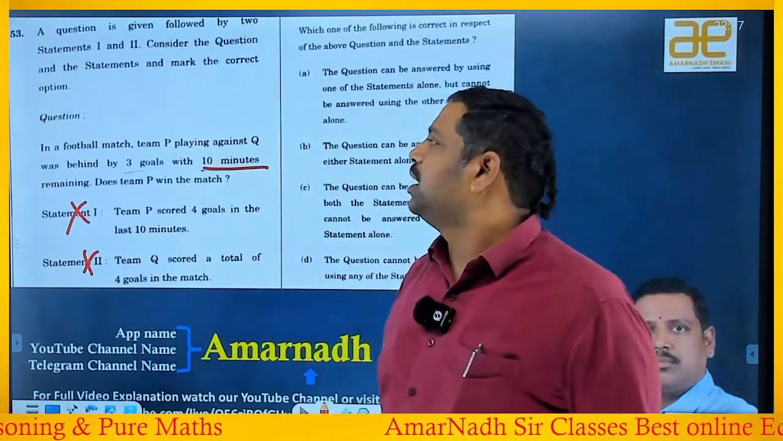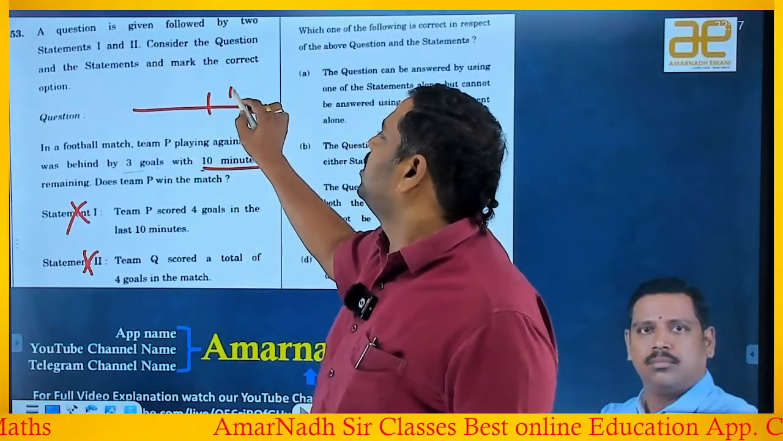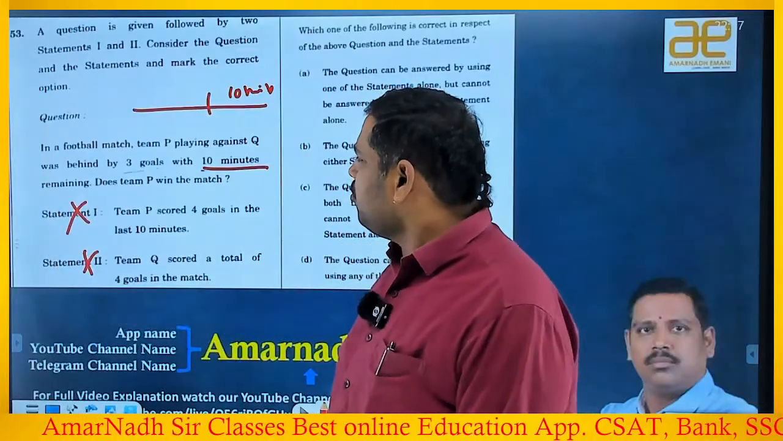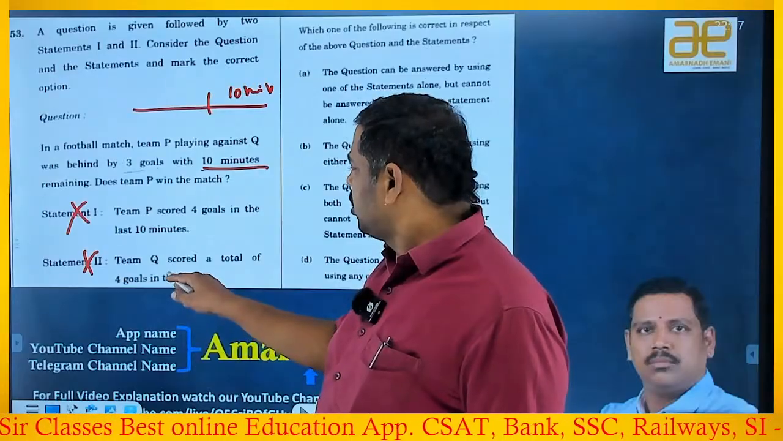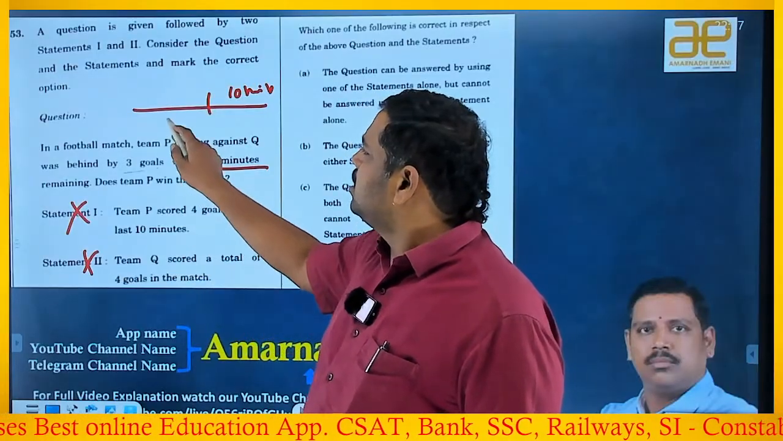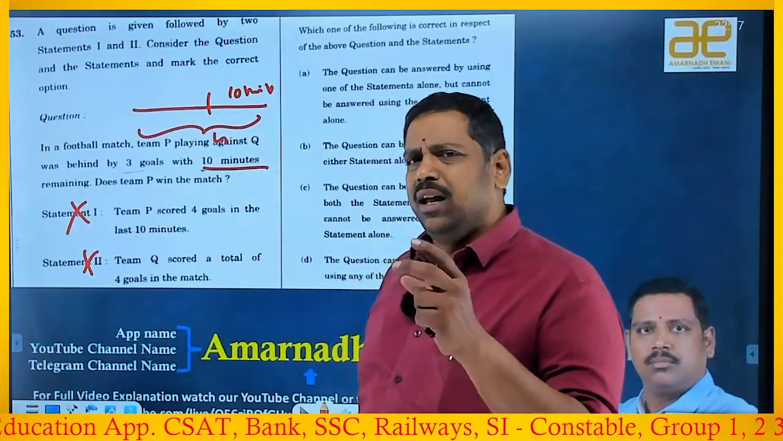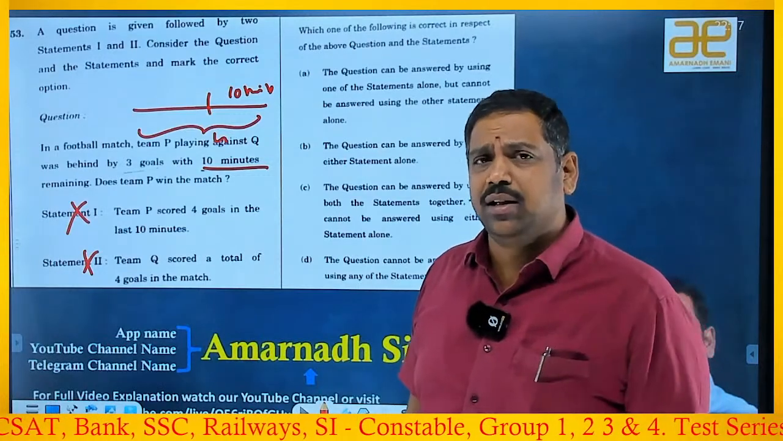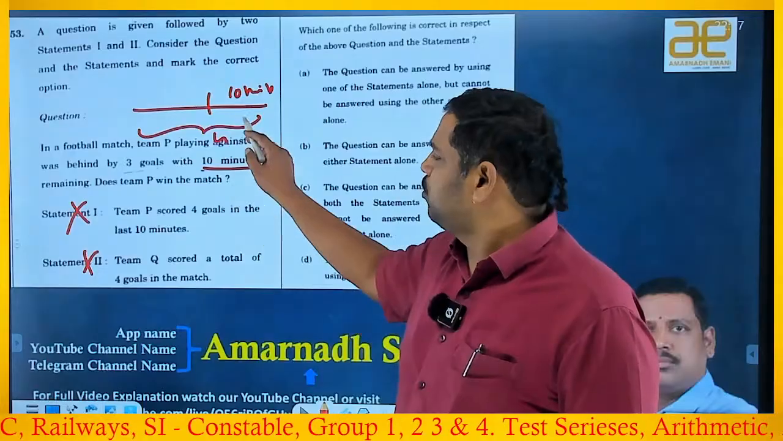Now I'm going with the combination. So let's think about the game. This is the last 10 minutes of time. Before that, how much time is there? I don't know. Already P lags by 3 goals, right? And here Q scored a total of 4 goals, right? So P is behind by 3 goals, which means Q is ahead by 3 goals.